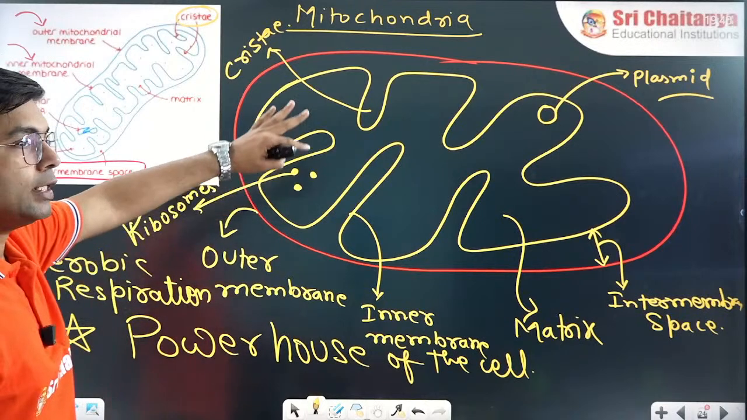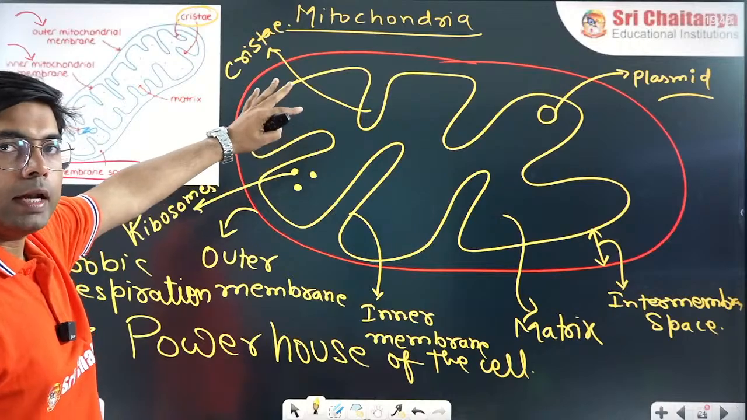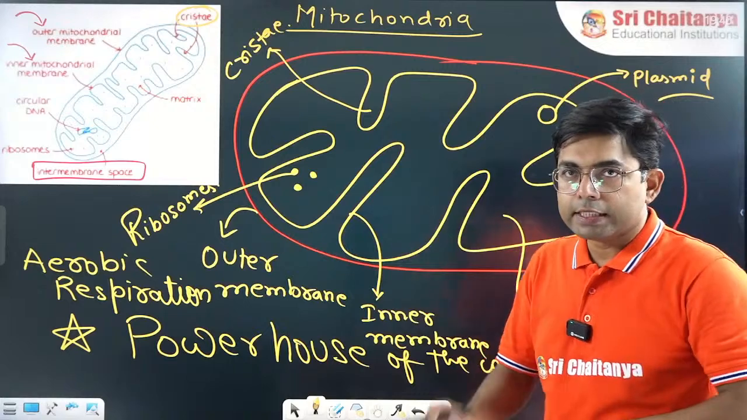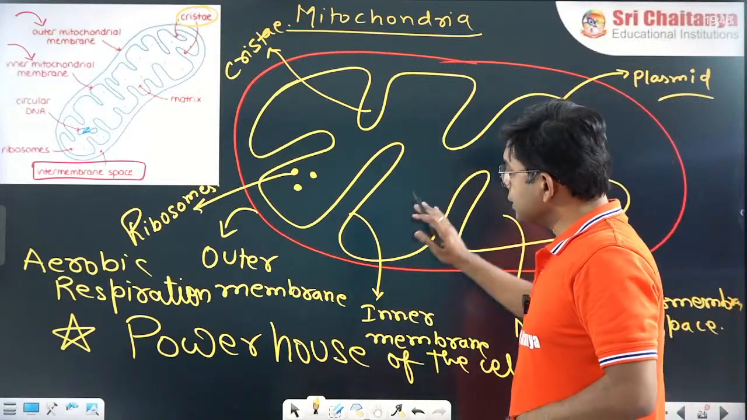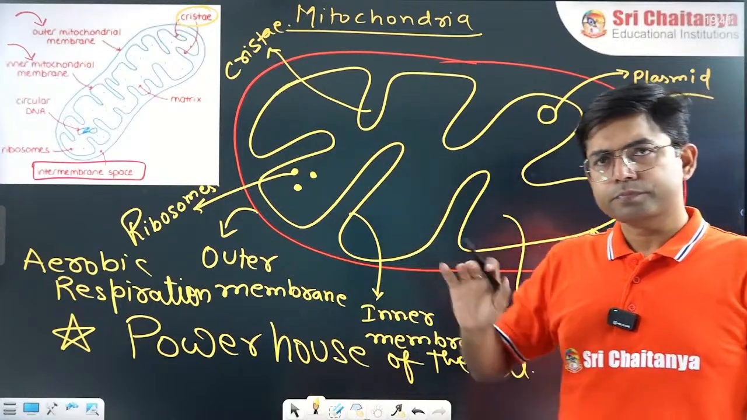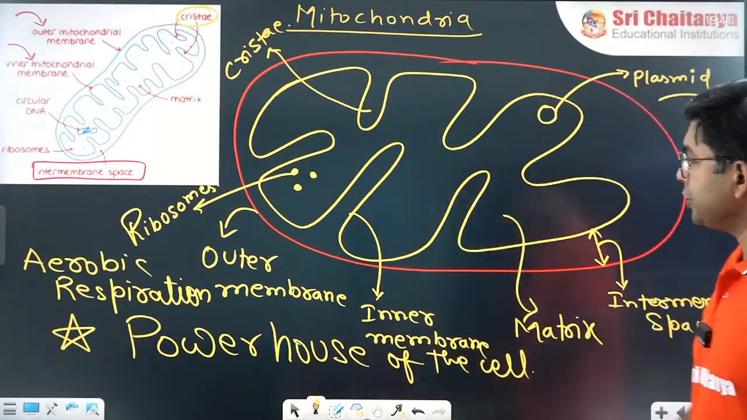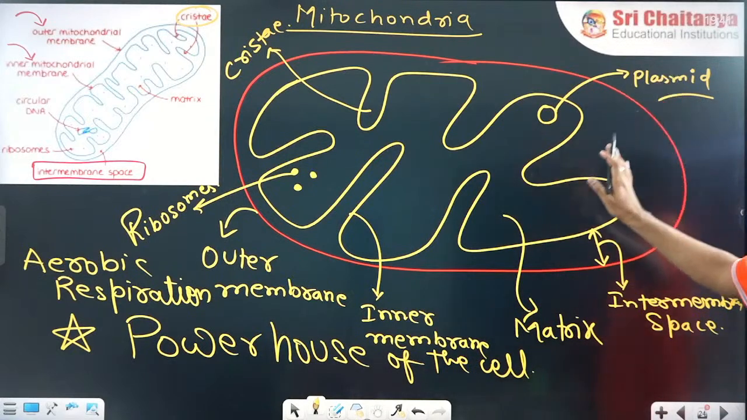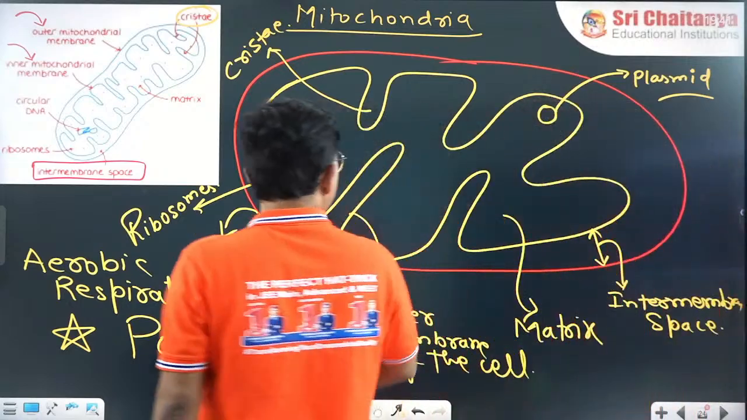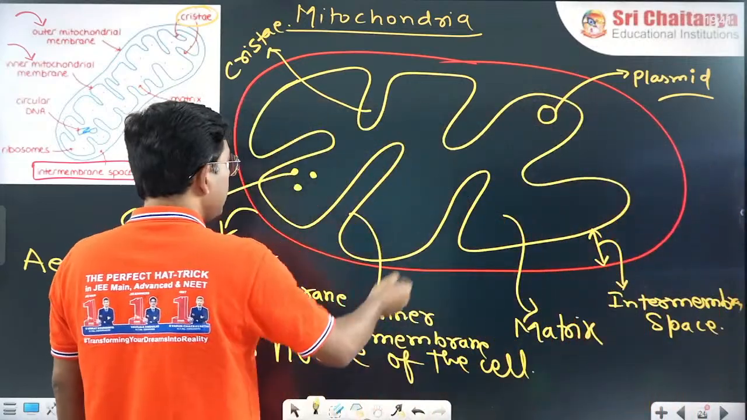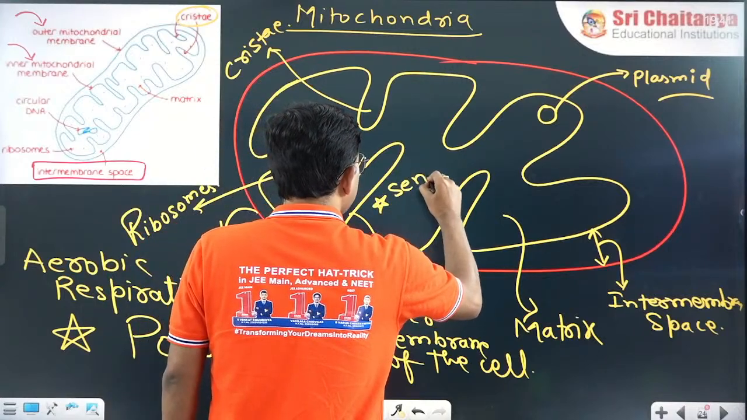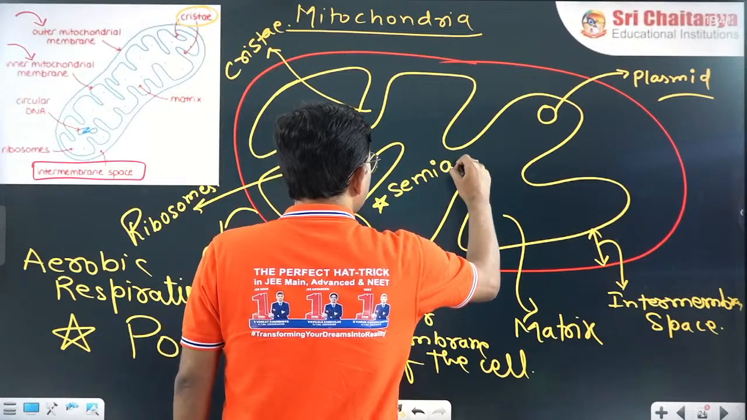I hope this point is clear. Later on in aerobic respiration, we will see that in the matrix some reactions will take place, and in the inner membrane some reactions will take place. That we will see in the respiration chapter. Now, because it has its own ribosomes and its own DNA, this cell organelle is called semi-autonomous.